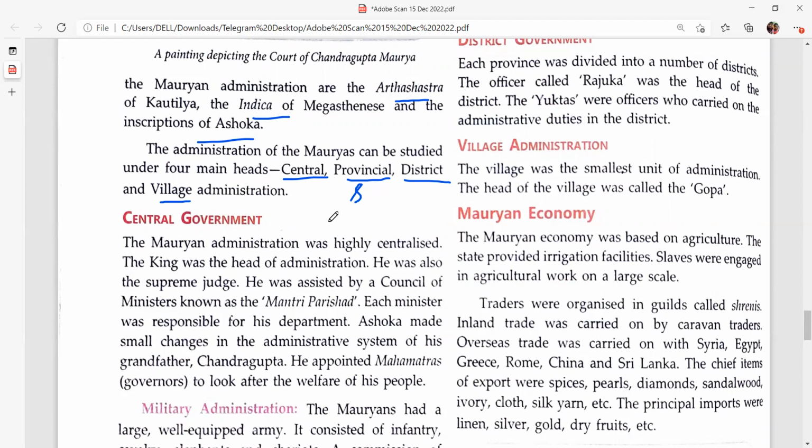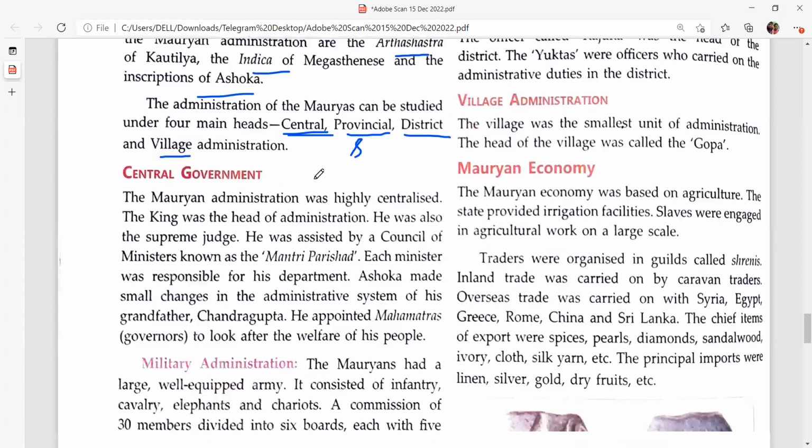In the civics class, I told you that to look after each and every segment of the country, we have self-government, local self-government and urban self-government. Here in the Mauryan Empire also, they worked on the same principle. They had a central government, a provincial government, a district government and a village government. So let us see about the central government.